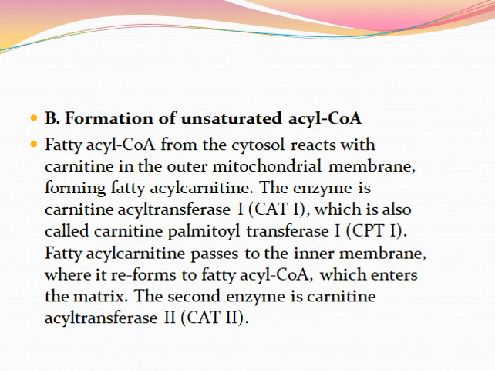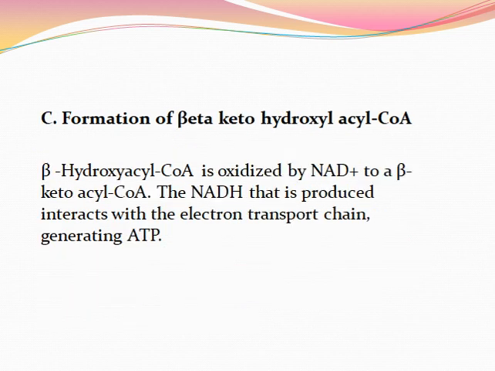Step number C, formation of beta hydroxyl acetyl coenzyme A. The alpha beta unsaturated acetyl coenzyme A, which is formed in the reaction, undergoes the action of the enzyme enoyl coenzyme A hydratase, producing beta hydroxyl acetyl coenzyme A. The hydration of alpha beta unsaturated acetyl coenzyme A to form beta hydroxyl acetyl coenzyme A is the net reaction.